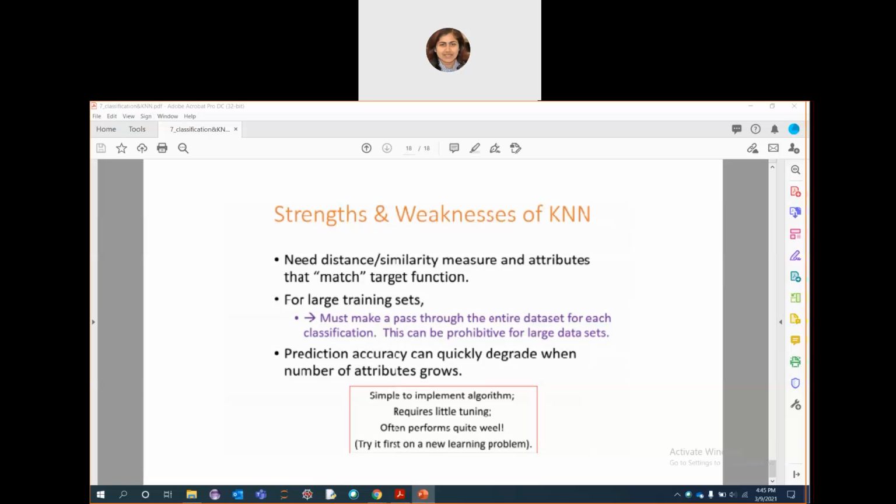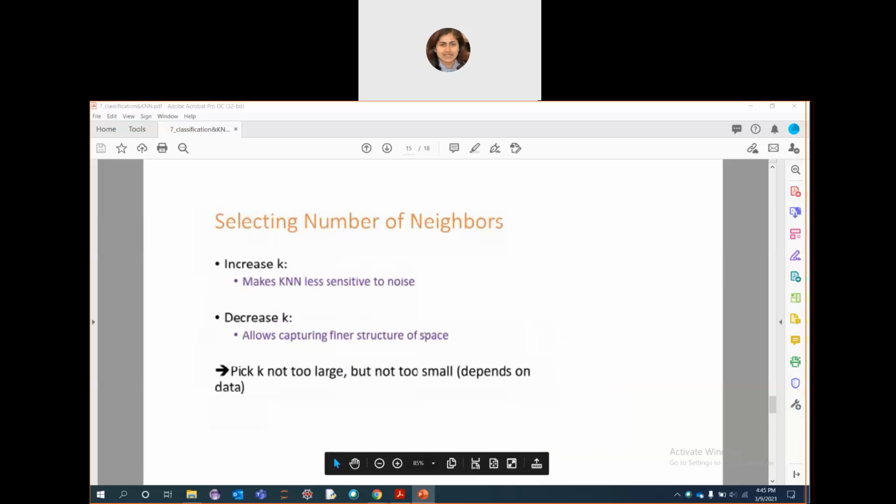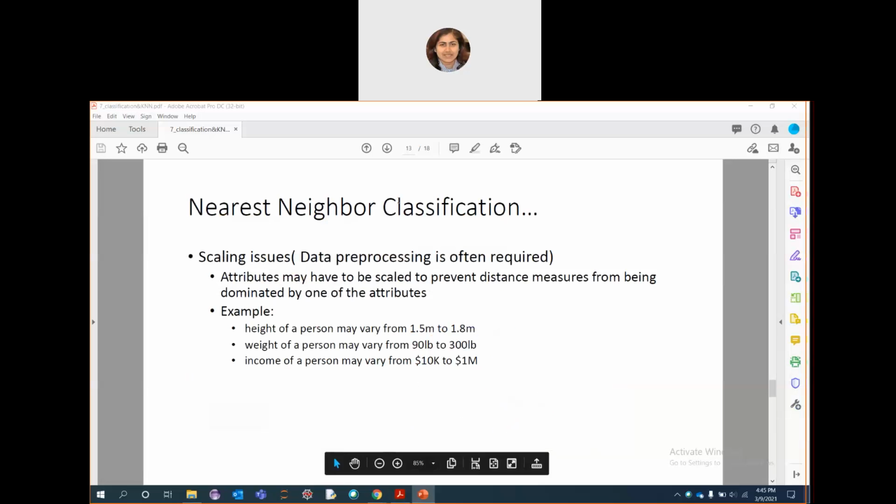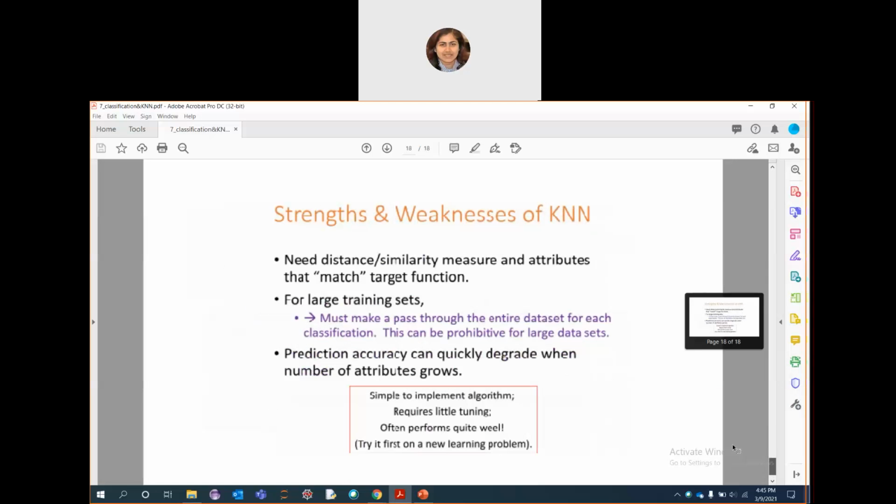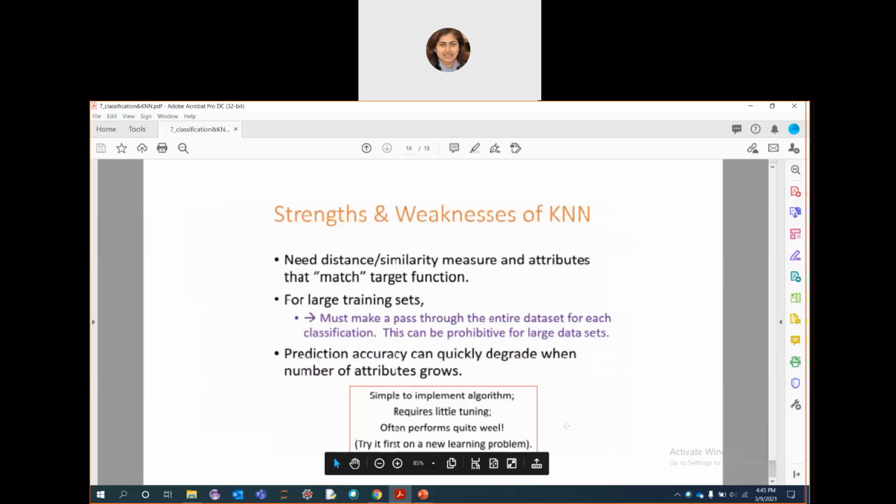Then it needs feature scaling, because I have shown you this scaling part, the dimensionality reduction. So scaling is again an important measure which is required for KNN. And KNN is also very sensitive to noisy data, missing values and outliers.